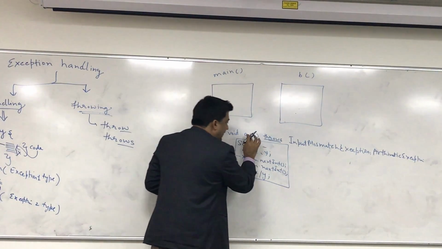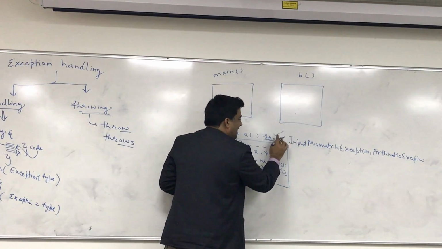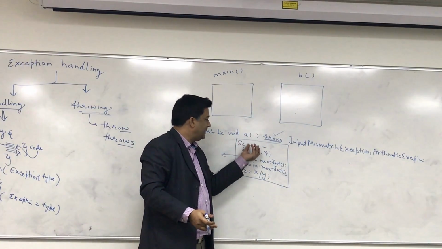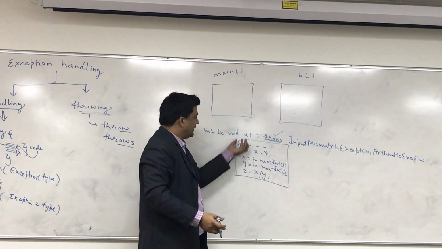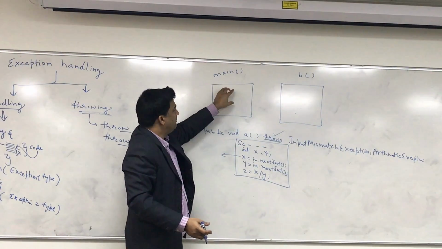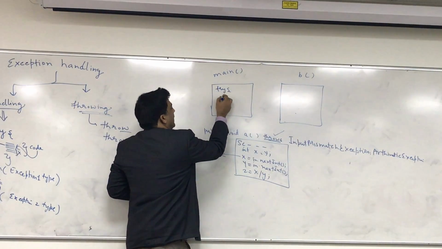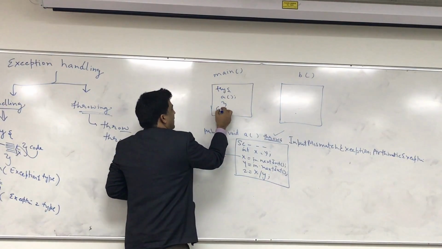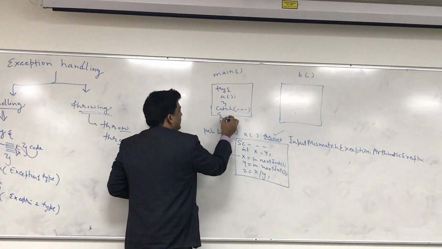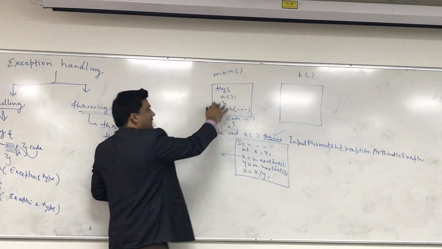Clear? So by using this declaration in the method signature, by saying throws and then the exception names, you are saying that if the exception occurs here, this method will throw the exception to the one who calls this method, for example main. So you have to put try and then A and then catch, all these things, in the main.